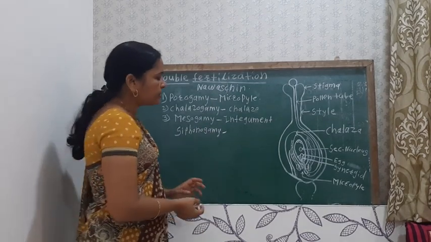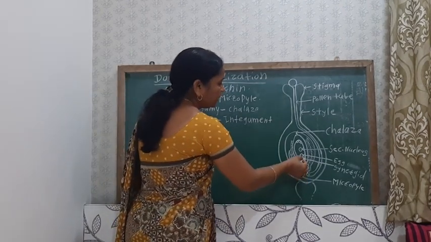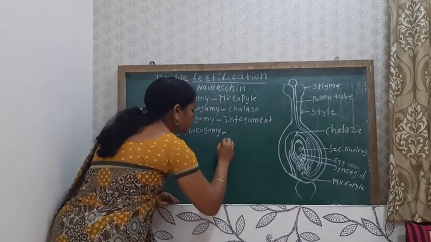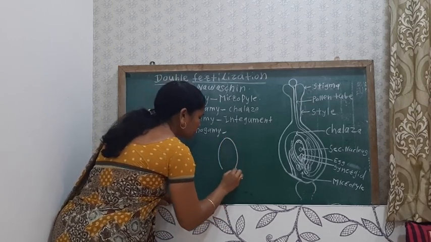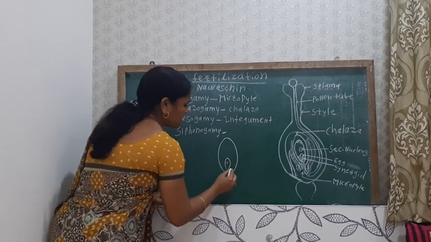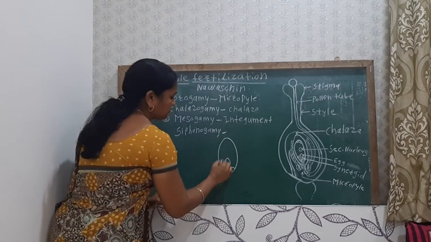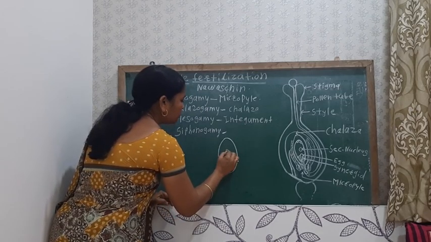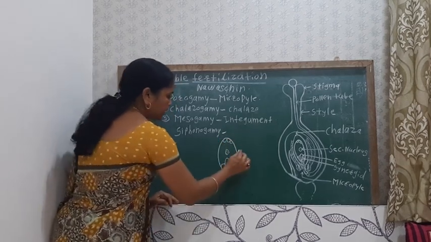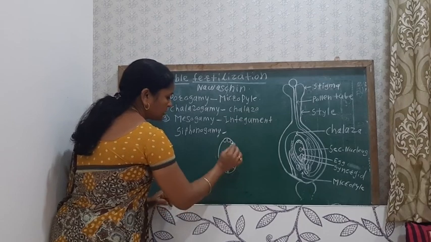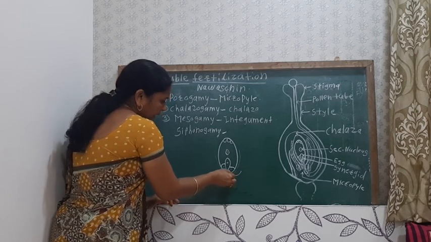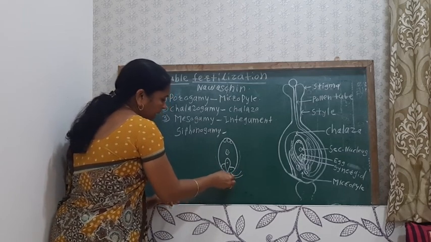So that is how the pollen tube enters into the embryo sac. See here, this is the embryo sac. The middle cell is the egg cell. Here are the two synergids. Then here is the secondary nucleus, and here are the antipodal cells, and it is covered by the nucellus. When the pollen tube enters, it is guided by the synergid.